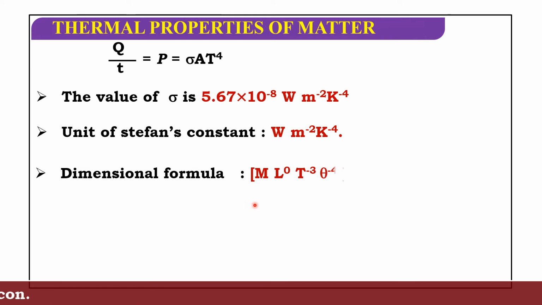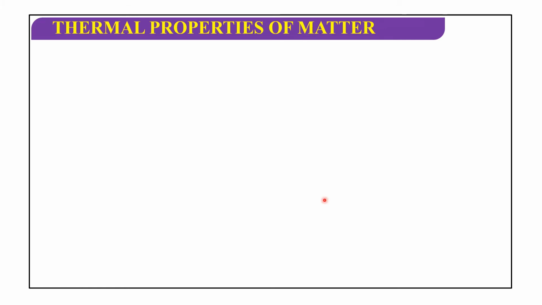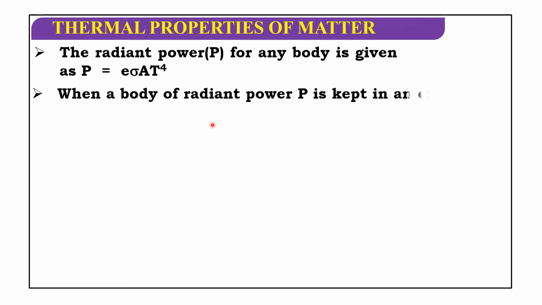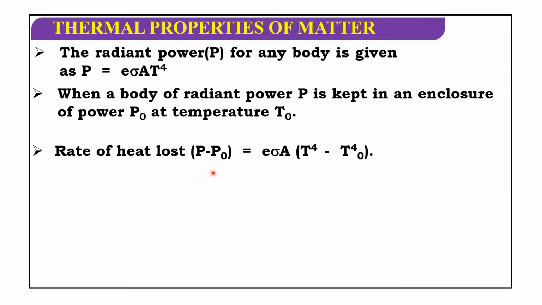Dimensional formula is M L0 T power minus 3 theta to the power of minus 4. The radiant power P for any body is given as P is equal to e sigma A T to the power of 4. When a body of radiant power P is kept in an enclosure at temperature T0, the rate of heat lost P minus P0 is equal to e sigma A (T power 4 minus T0 power 4).